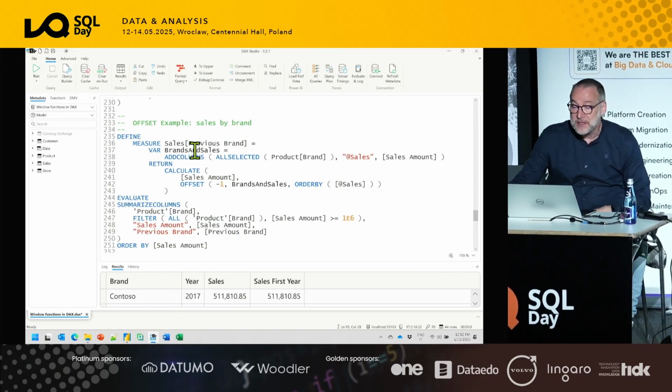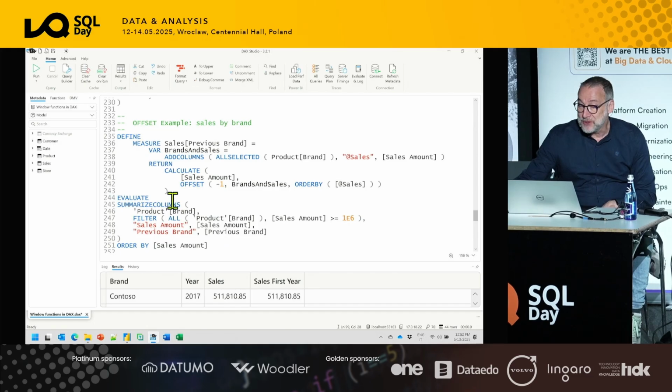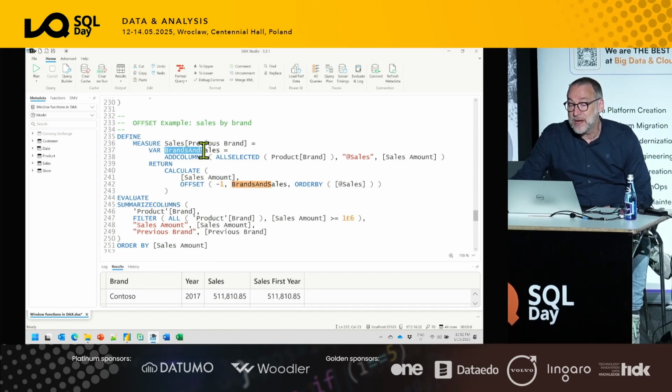If you just think about this, if you need to write this code using regular DAX, this is not going to be simple at all. I create a table, brands and sales, that contains for each brand the sales amount. And then I want the sales amount of the previous brand. So I sort brand and sales by sales amount, and I go to the previous one.